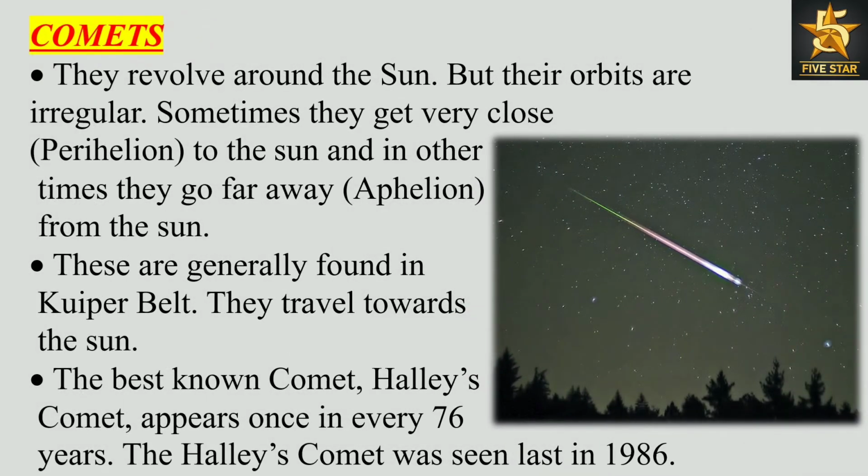Comets. They revolve around the Sun, but their orbits are irregular. Sometimes they get very close to the Sun, at perihelion, and at other times they go far away from the Sun, at aphelion. These are generally found in the Kuiper belt. They travel towards the Sun. The best known comet, Halley's Comet, appears once in every 76 years. Halley's Comet was seen last in 1986.